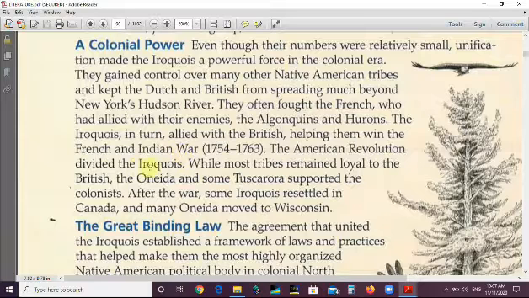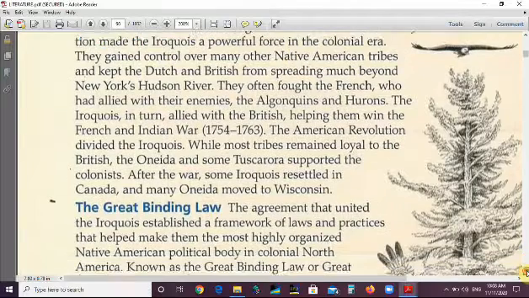The American Revolution divided the Iroquois. While most tribes remained loyal to the British, the Oneida and some Tuscarora supported the colonists. After the war, some Iroquois settled in Canada, and many Oneida moved to Wisconsin.